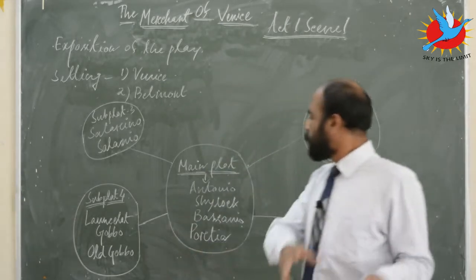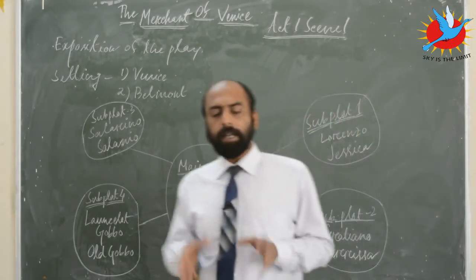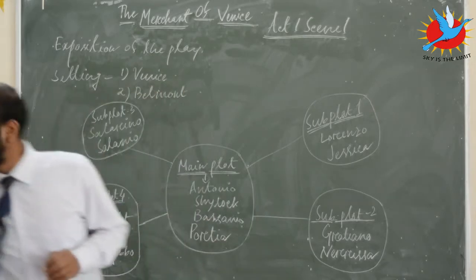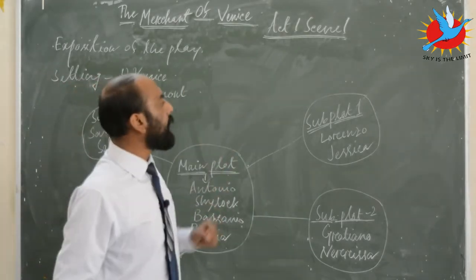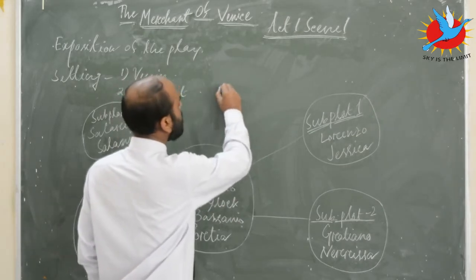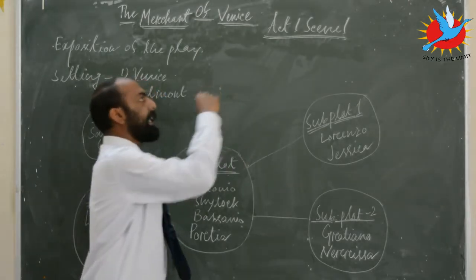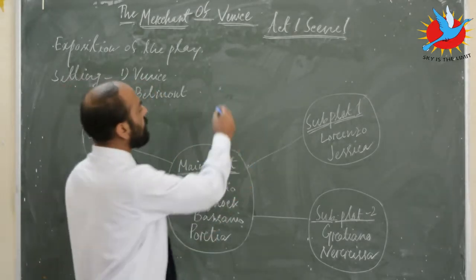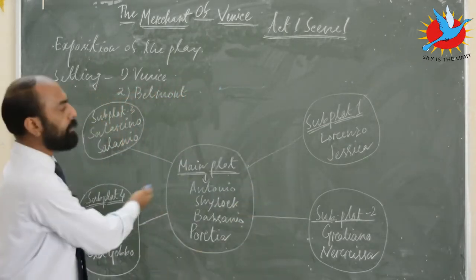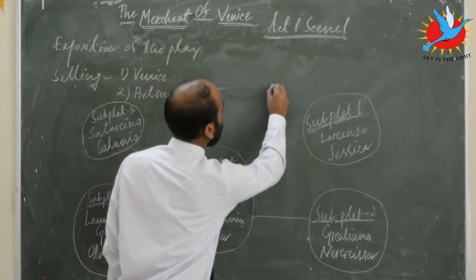So with this, today I'm going to start with Act 1, Scene 1, like I said. Act 1, Scene 1 functions as the exposition to the play. Any literary text has a particular point where it starts. If I take this particular point as the starting of any literary text, it can be called an exposition to the play. Then there is a gradual development in the plot. What is plot? I have already explained to you.